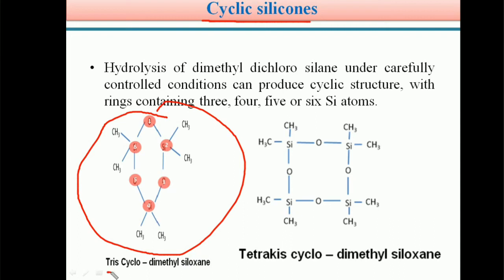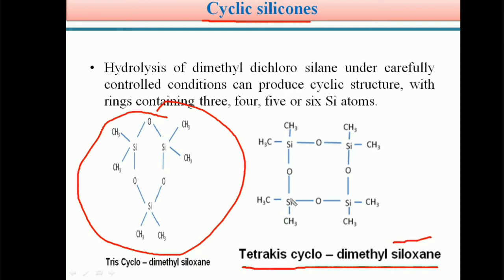This is tris cyclodimethyl siloxane, the IUPAC name, students. You can learn about IUPAC names in detail in the coming unit. Its name is tris cyclodimethyl siloxane, a 6-membered ring. In this manner, 6-membered, 5-membered, 4-membered or 3-membered cyclic forms are formed. Here also, this is an 8-membered ring system. Its IUPAC name is tetrakis cyclodimethyl siloxane.